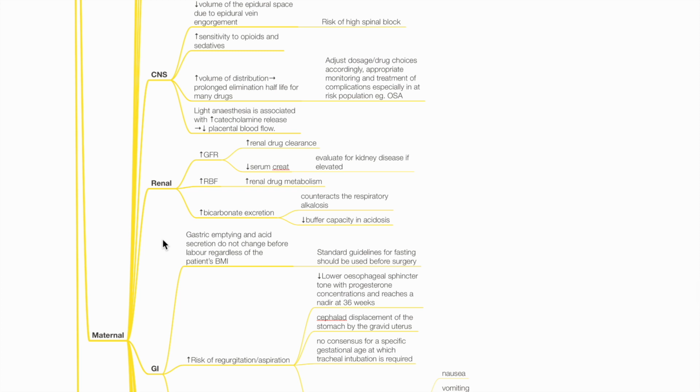Renal changes include increased GFR, which leads to increased renal drug clearance and reduced serum creatinine. Evaluate for kidney disease if serum creatinine is elevated. Increased renal blood flow leads to increased renal drug metabolism. Increased bicarb excretion counteracts physiological respiratory alkalosis but reduces the buffer capacity in acidosis.